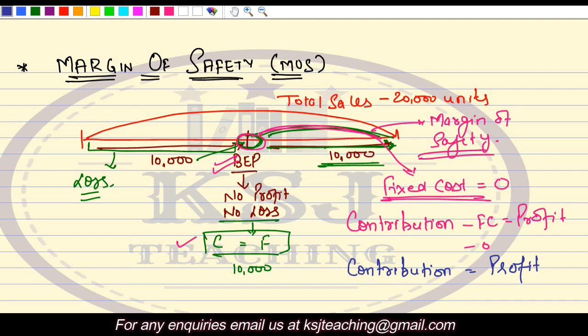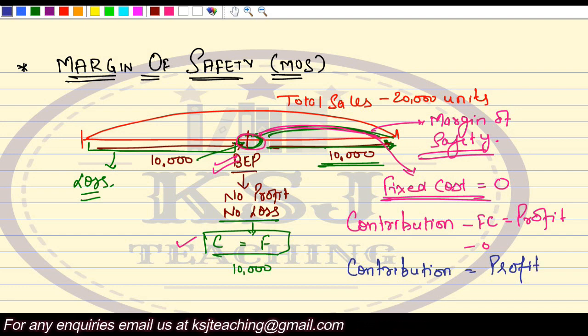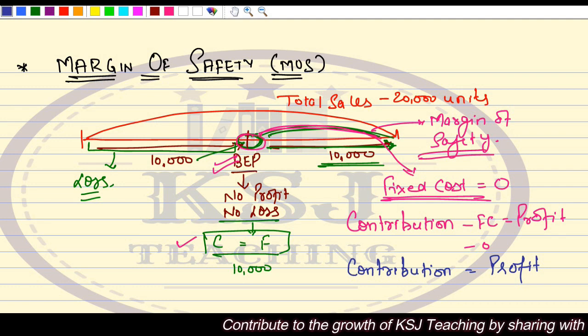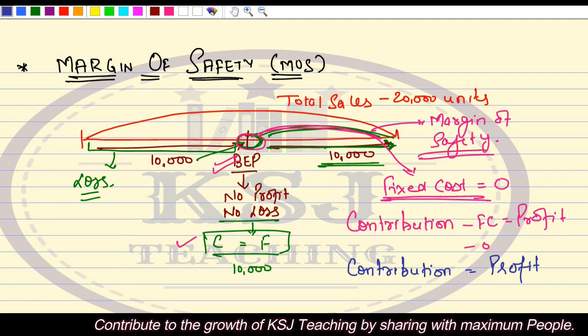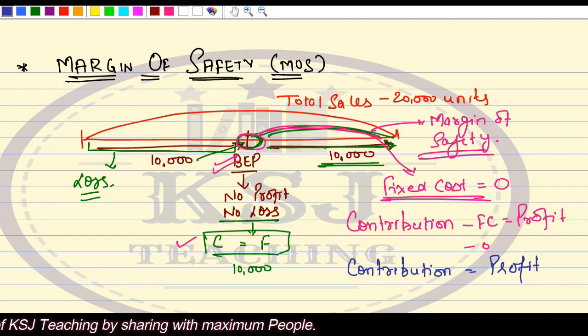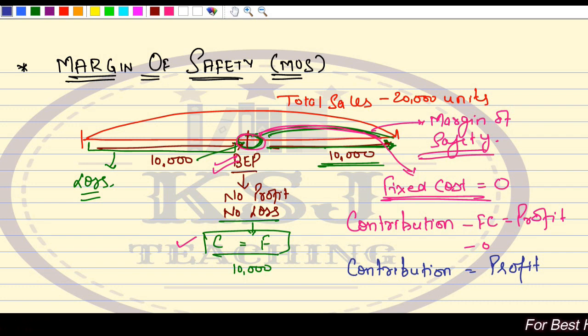So when we talk about the margin of safety, that is the level after break even point, the fixed cost is zero because it has been fully recovered till break even point. We have paid the whole of fixed cost by break even point. That is why it is a no profit no loss situation. After break even point, whatever you are earning in the form of contribution, it is your profit only. There is no fixed cost. It is your profit only. Right? So it is known as margin of safety.